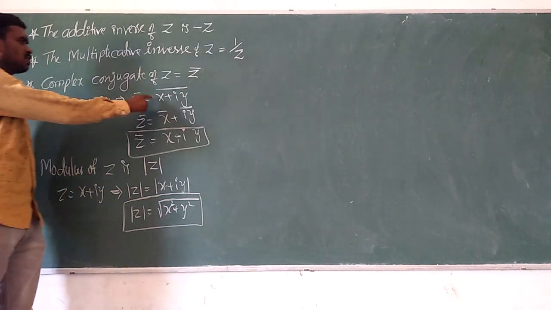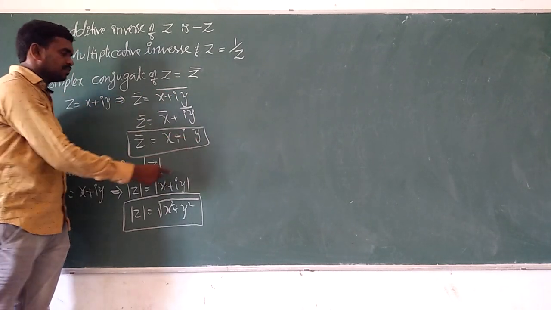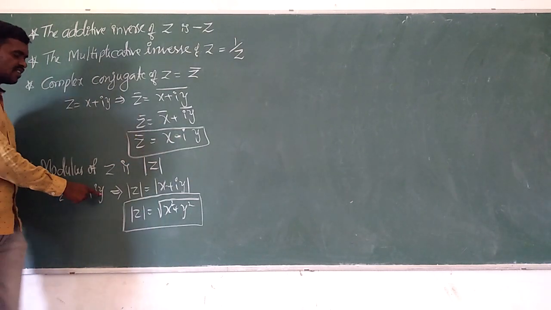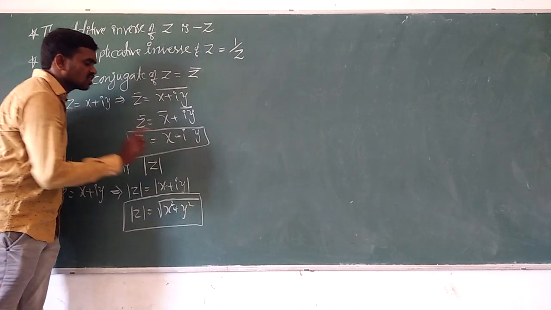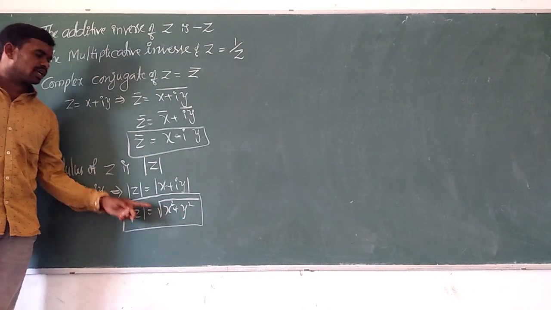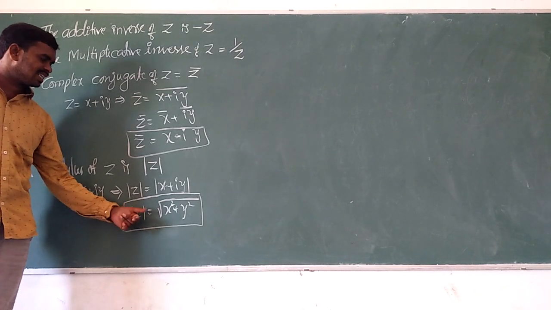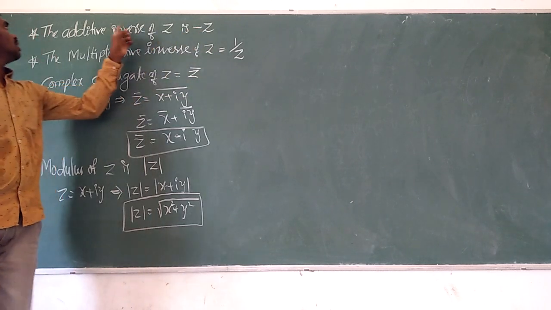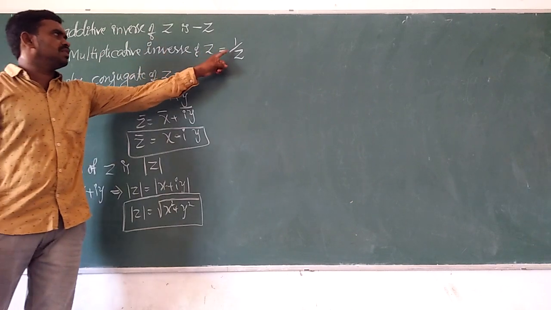If z equals x plus iy, then z bar equals x minus iy. If z equals x plus iy, modulus z equals root of x square plus y square. These are very important to know. In the questions we will apply these concepts. Additive inverse of z means minus z. Multiplicative inverse of z means 1 by z.